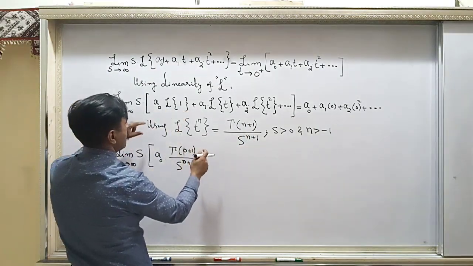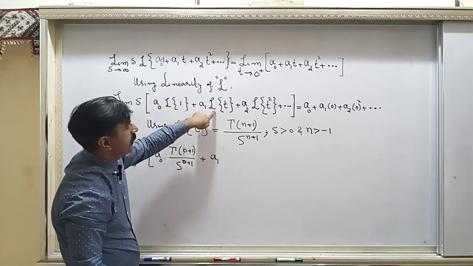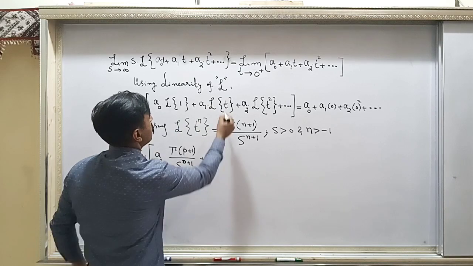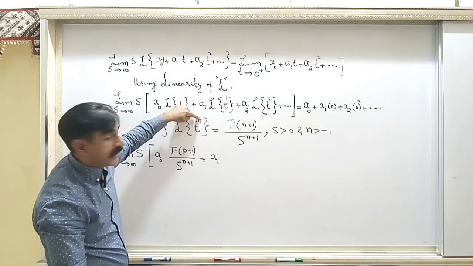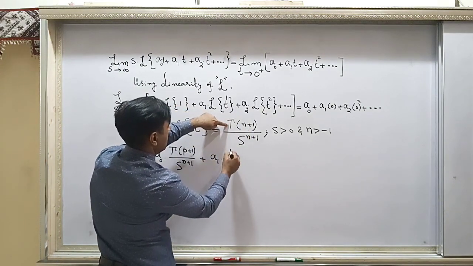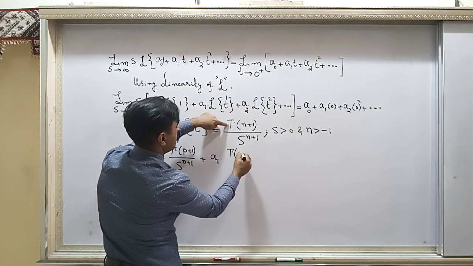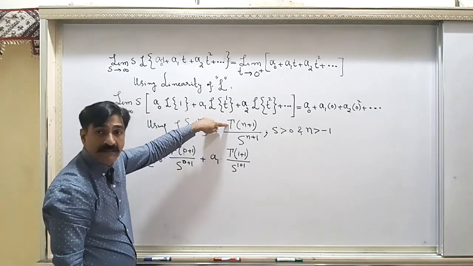Okay, next you have a1 this, and you need Laplace transform of t to the power, if there is no exponent, it is 1. It means your n is 1, and n is 1 means your answer for this is gamma 1 plus 1 over s to the power 1 plus 1, right?